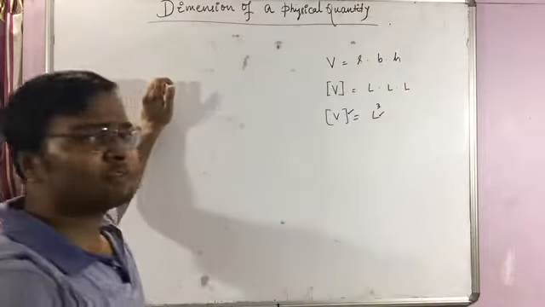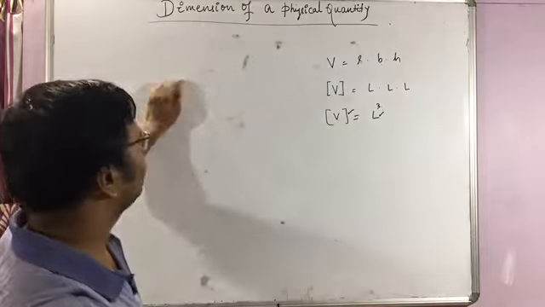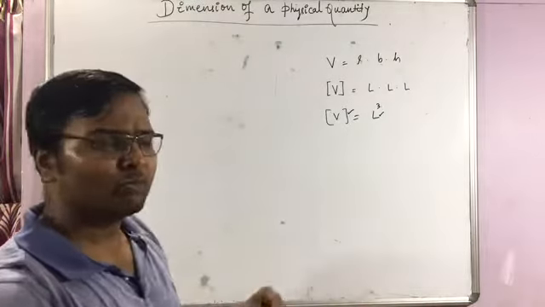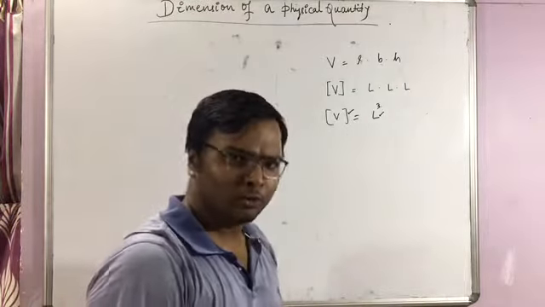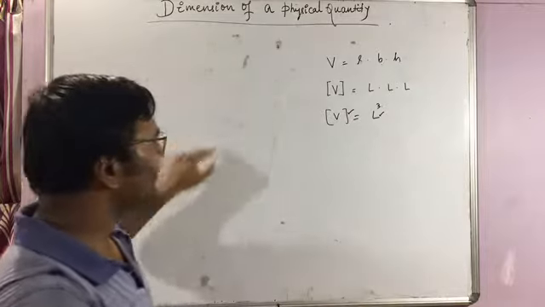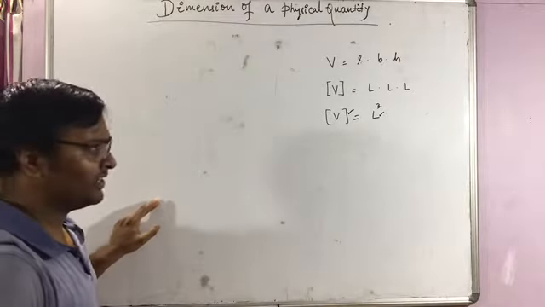Similarly, we can find other physical quantities, but before that you must know the symbols used for the dimensions of all the fundamental physical quantities.